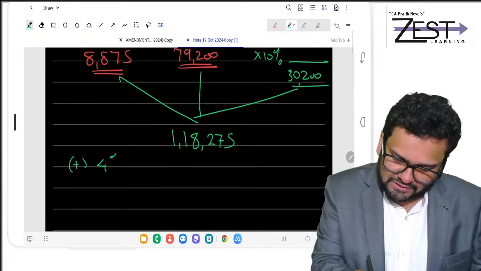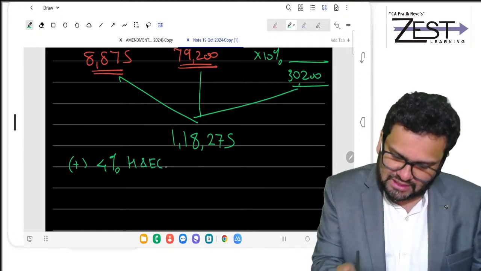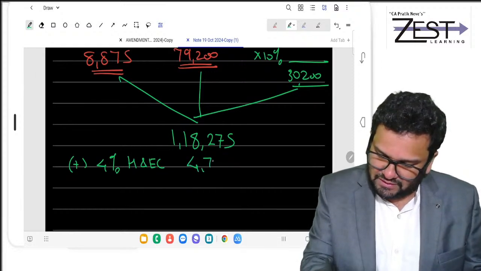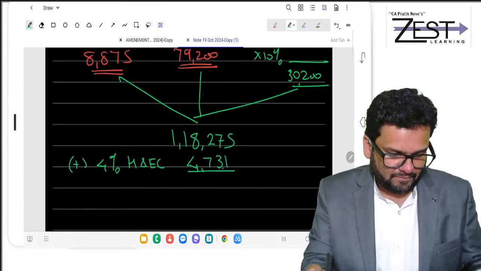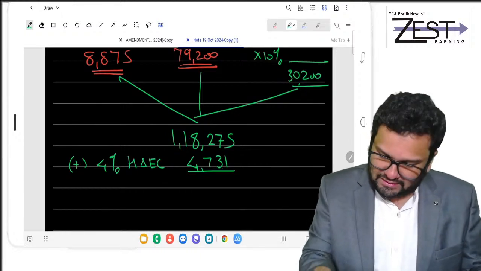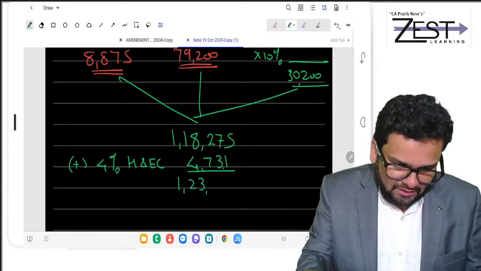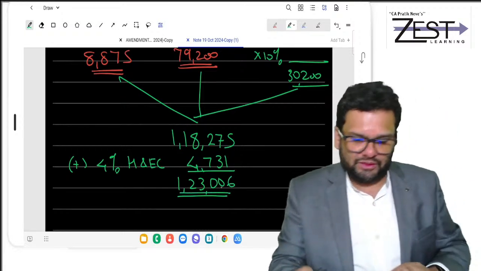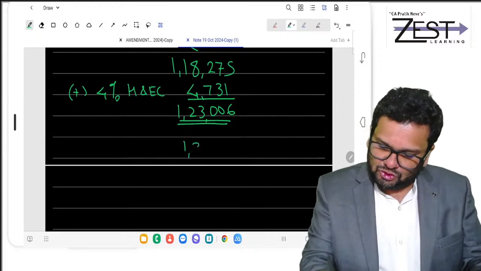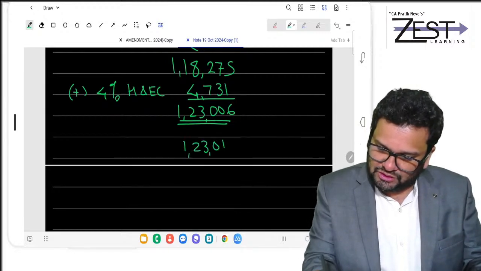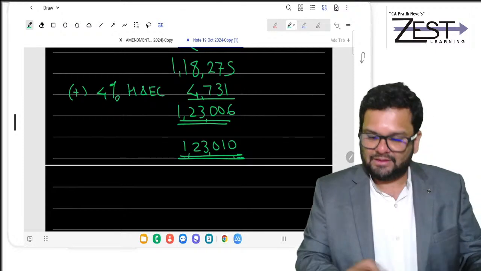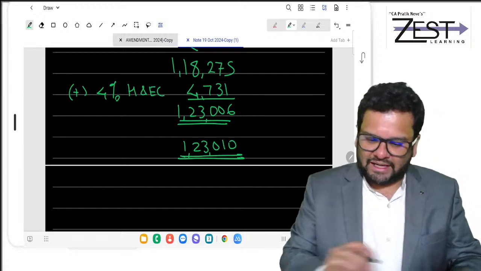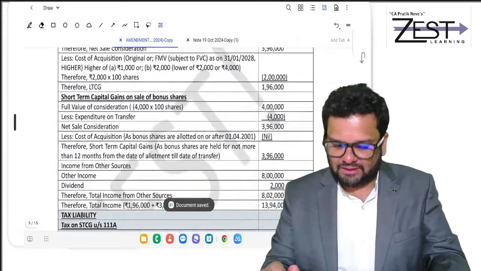Add 4% health and education cess. So isn't it 4,731? Are you getting the final answer as 1,23,006? Rounded off to the nearest 10, it's going to be 1,23,010. Is it 100% clear to all of you? So that's how it was supposed to be done.